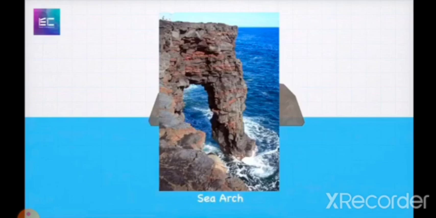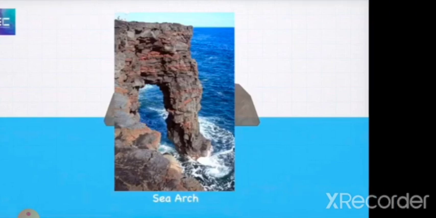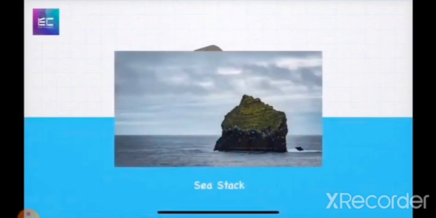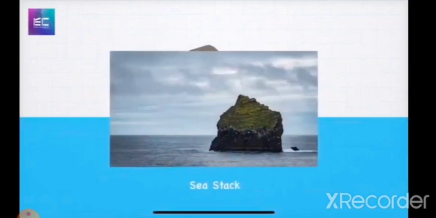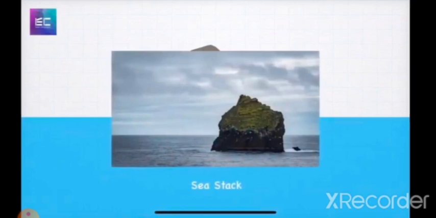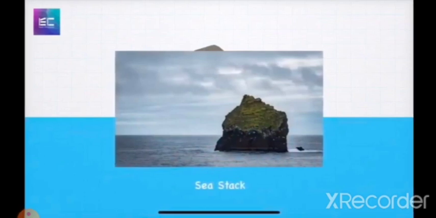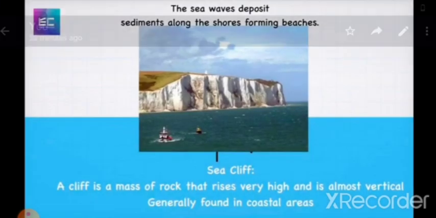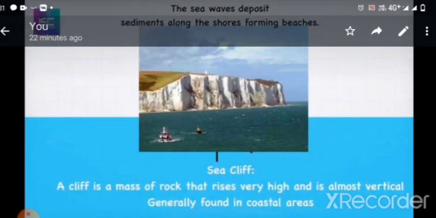So here it becomes the sea arch. After some time, due to the speed of the waves, the arch will break and fall down, right? Soon the rock is broken and only the walls are left. These are called sea stacks. Did you get me?